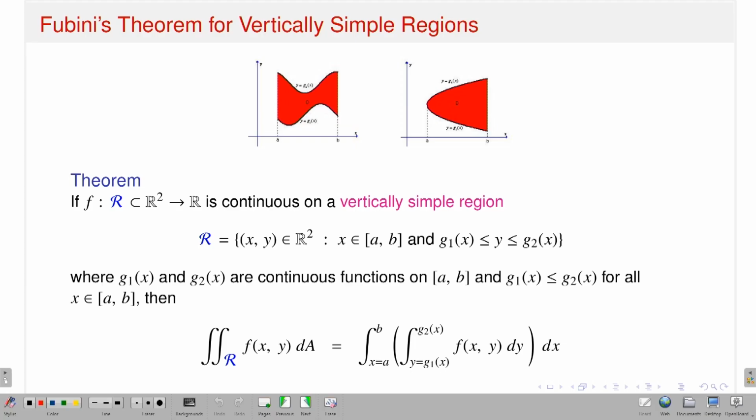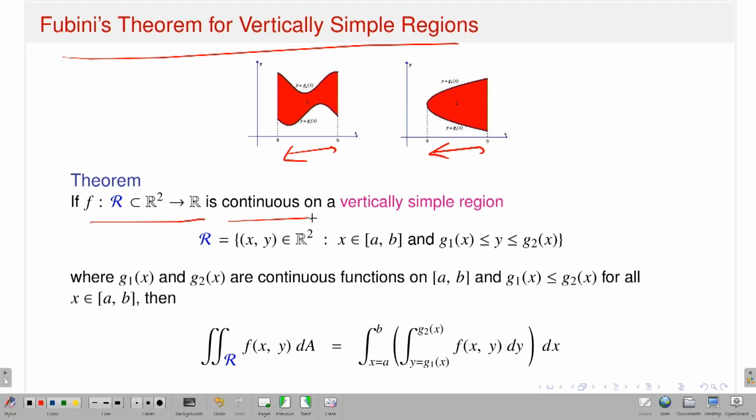Now, Fubini's theorem for a vertically simple region. Already you are familiar with what sort of region I am saying is vertically simple. That means x varies from a to b, and y varies from some curve g1(x) to g2(x), where g1(x) is less than or equal to g2(x), and g1, g2 are continuous. That is exactly what I have written. Suppose f is a function on R, which is a vertically simple or type 1 region, and suppose it is continuous on this region. That means the double integral exists, and also the iterated integral exists, where R is like that and g1, g2 are two continuous functions satisfying these properties.